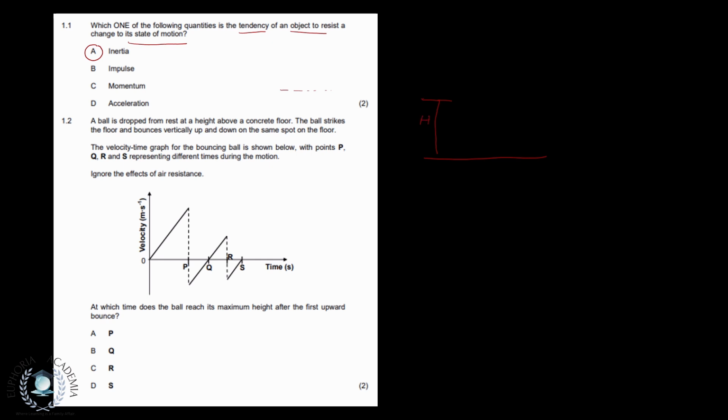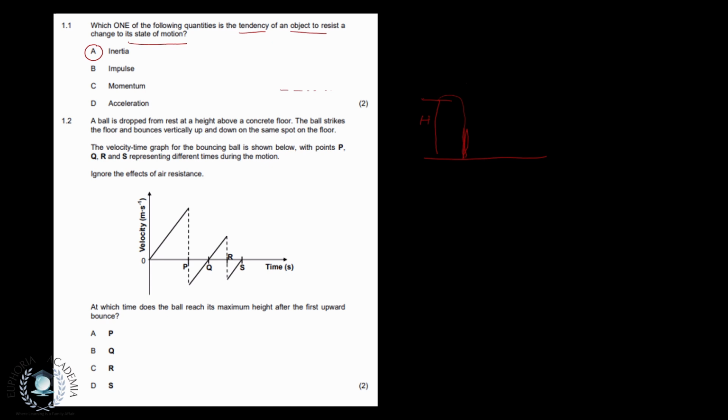The ball strikes the floor and bounces vertically up and down on the same spot on the floor. So this ball is thrown from this height, and then it bounces and comes up, bounces, comes up, on the same spot.